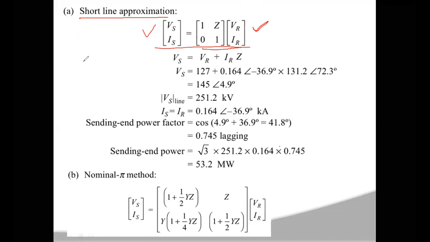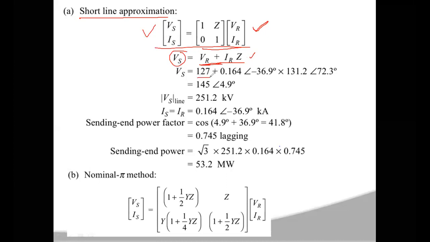Now you know the values of VR, you know the value of IR, and you know the value of total impedance capital Z also. All the parameters on the right hand side of this equation are known values. So you can calculate the sending end voltage Vs by simply multiplying all the values. VR value is 127 at an angle of 0 degrees. The 0 degrees angle may or may not be represented.